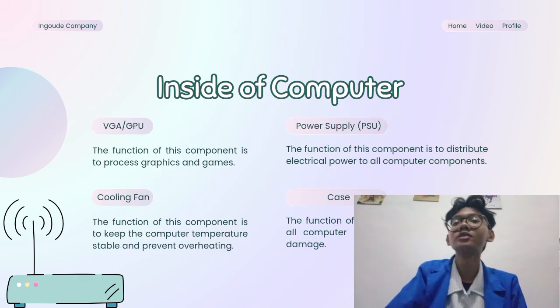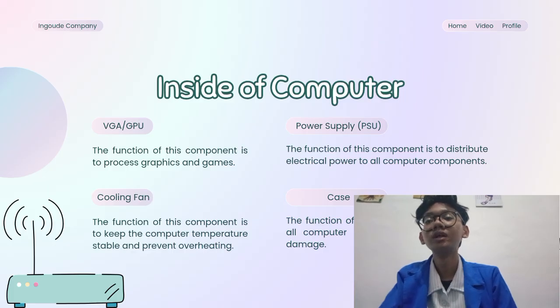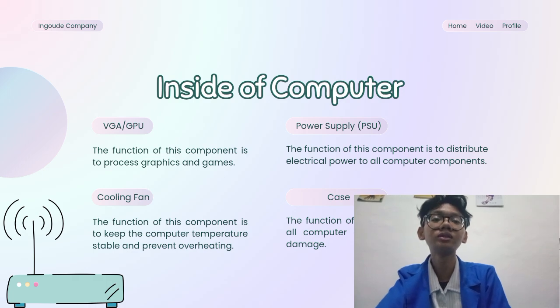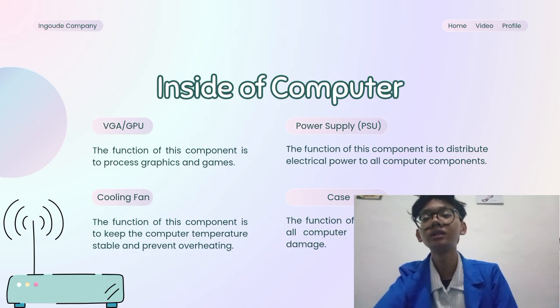The next is supporting components. The first is VGA and GPU. The function of this component is to process graphics and games. Next is power supply or PSU. The function of this component is to distribute electrical power to all computer components. The next is the cooling fan. The function of this component is to keep the computer temperature stable and prevent overheating.